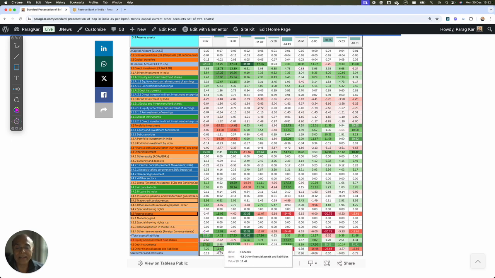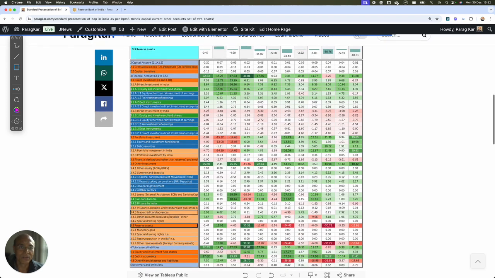And it all adds up to 0. That is why it's called balance of payments, right? Let me summarize again: current account, capital account, financial account, and the total assets and liabilities. If you add everything, it should be 0. That's how the BOP statement is read. That's why it is called balance of payments.